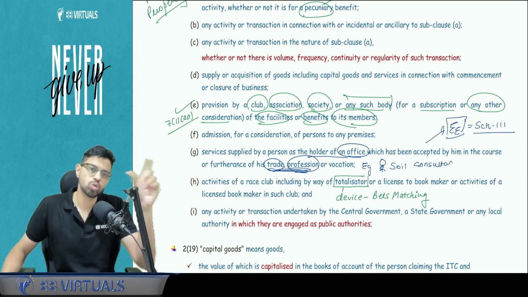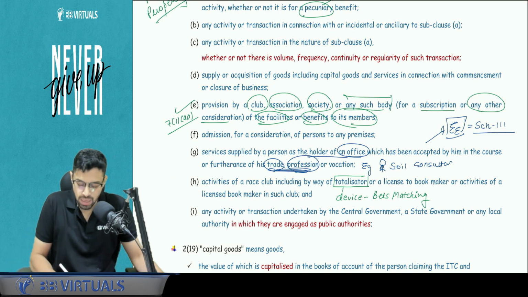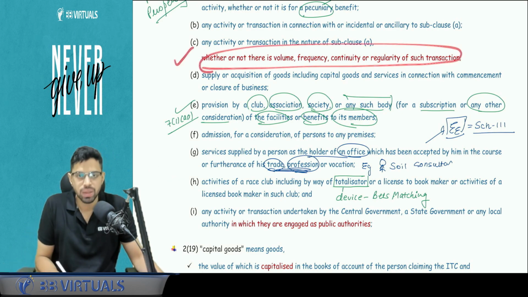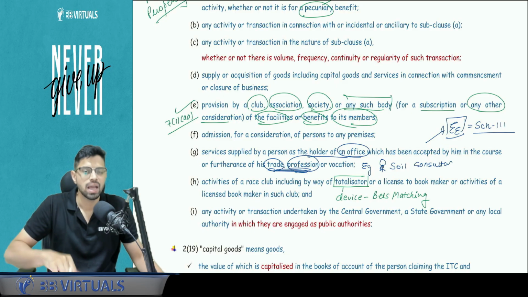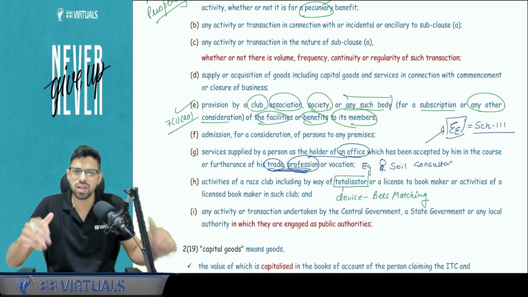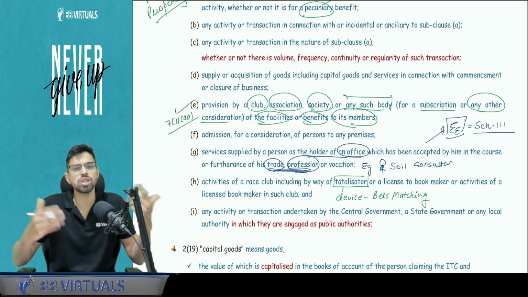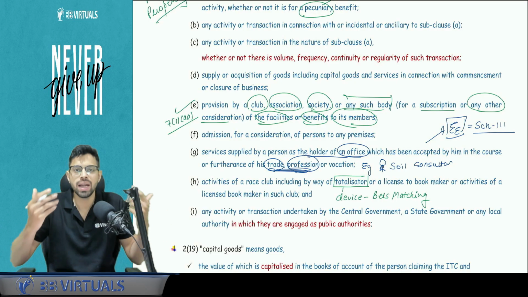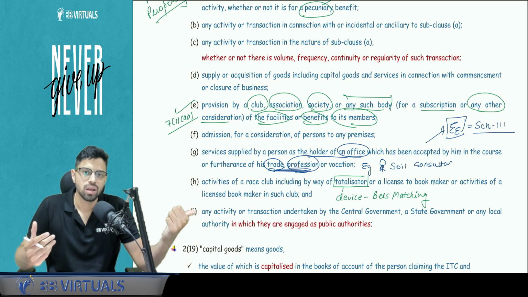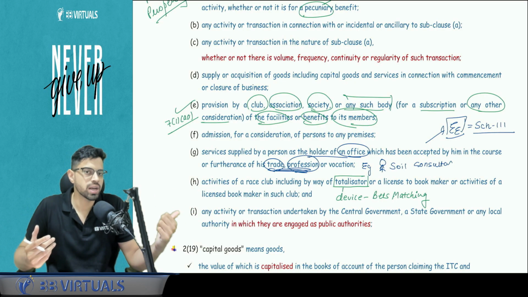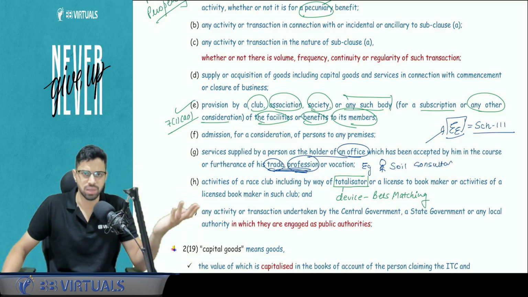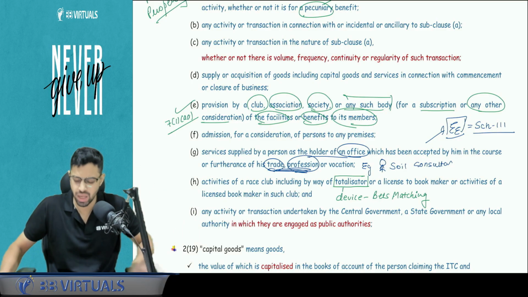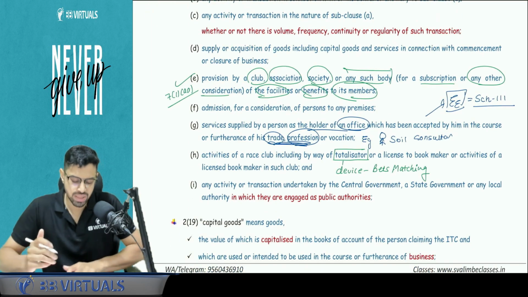Here two schools of thought exist. One says that because it is specifically mentioned in the law that volume and frequency do not matter, we can say that she is conducting business. The other school of thought, the more logical one, is that she is not conducting a business, because intention matters. She sold her old bangles, whatever old jewelry she had, and that is not a business she is conducting. That happened to be a one-time transaction in the nature of personal capacity. So that material example covers that.